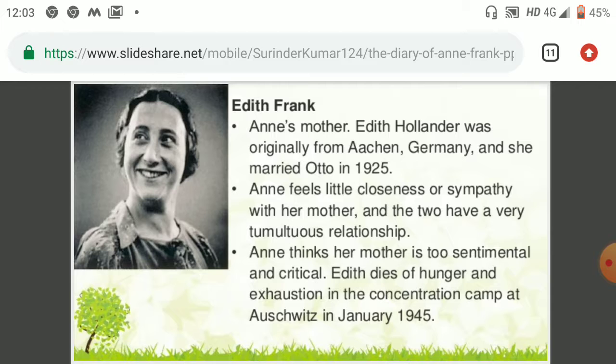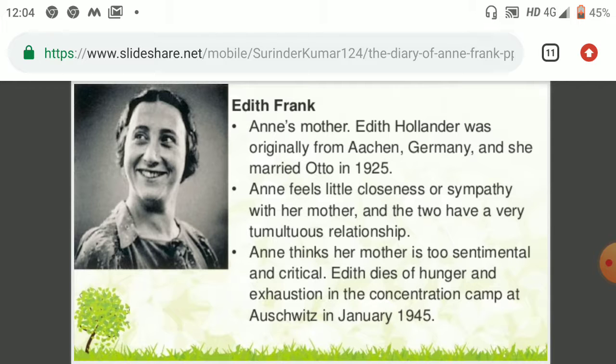Now here's the reference to the mother, whose name was Edith Frank. Edith Frank was Anne's mother. She was originally from Aachen, which lies in Germany, and she married Otto in 1925. Anne feels little closeness or sympathy with her mother, and the two have a very tumultuous relationship.